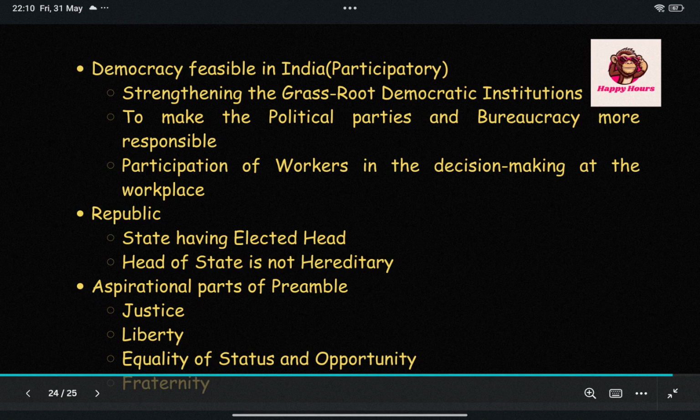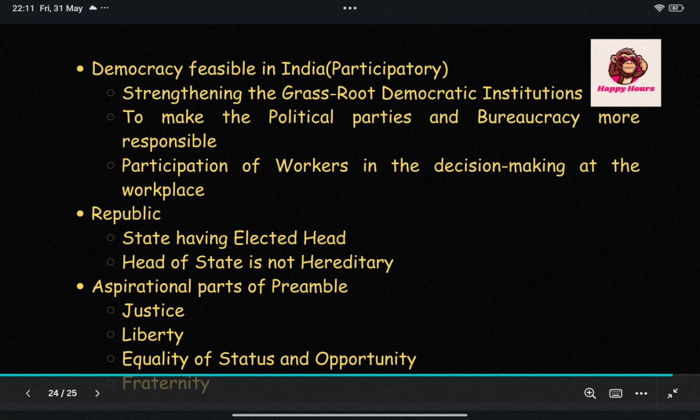The only thing taken into consideration is national interest. Now the second concept, the concept of socialism, that is the concept of welfare. The state is relevant even in contemporary times, in the light of unemployment, etc. We are having so many problems like poverty, unemployment, hunger. These kinds of problems are being faced in our society. So there is a need of welfare. These problems need the intervention of the state.